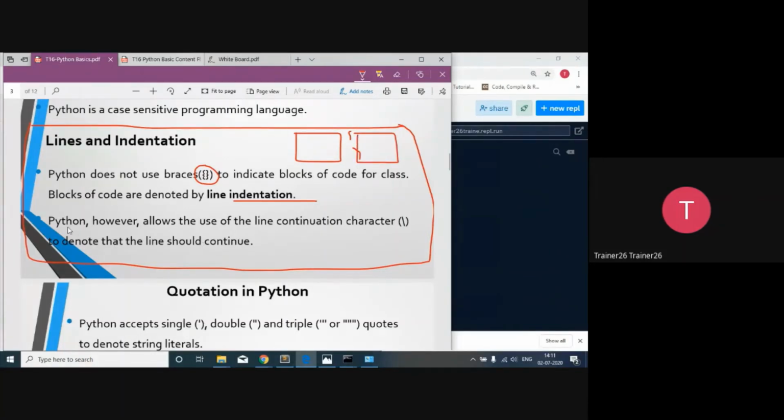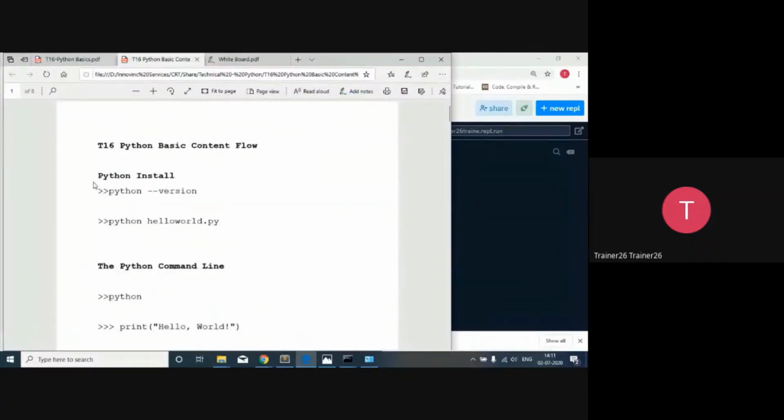But in Python, you can also bifurcate the code, but the bifurcation of the code is just with the help of indentation, with the help of spaces. So they are going to use spaces to bifurcate the code. So let's study that thing. We are done with the Python installation.